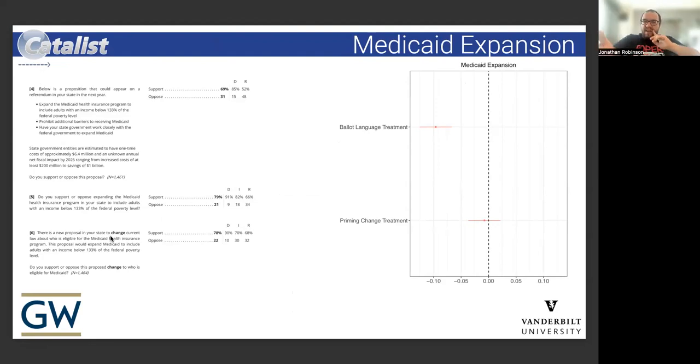And so on the right here is this regression output that controls for various demographics and compares baseline differences from the standard issue question with no status quo, to one that primed this change in the status quo, and one that was ballot language. And we can see that for Medicaid expansion, there's a slight decline, though it's not statistically significant relative to the control status quo, and that the ballot language treatment decreases support for Medicaid expansion by quite a bit. As you can see here, it actually includes a fiscal impact statement,